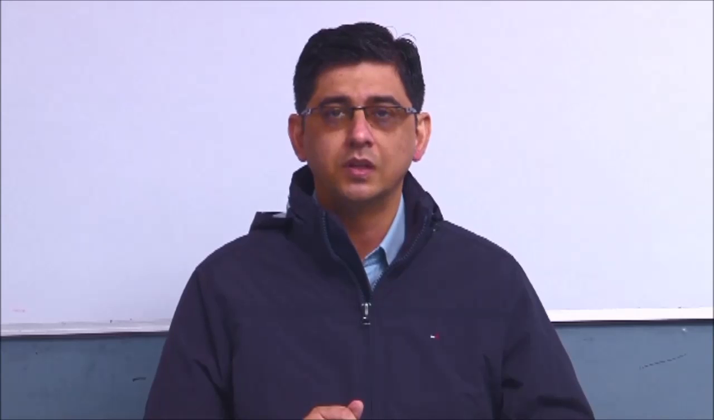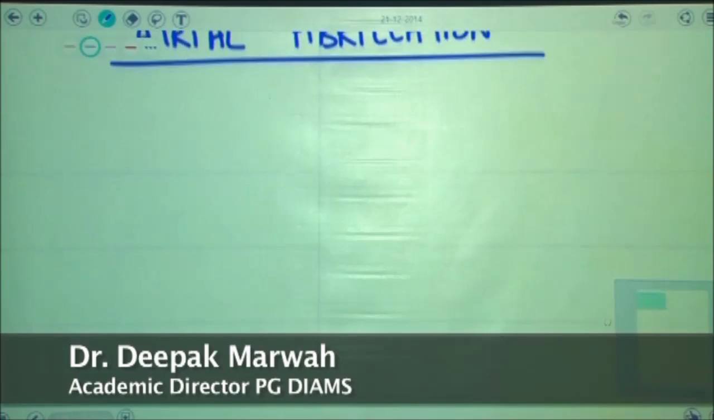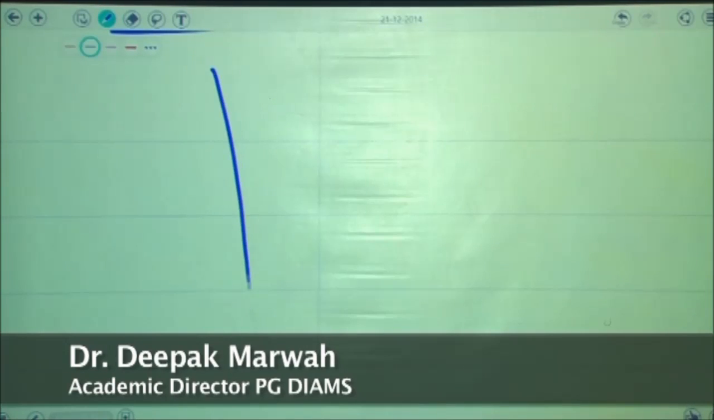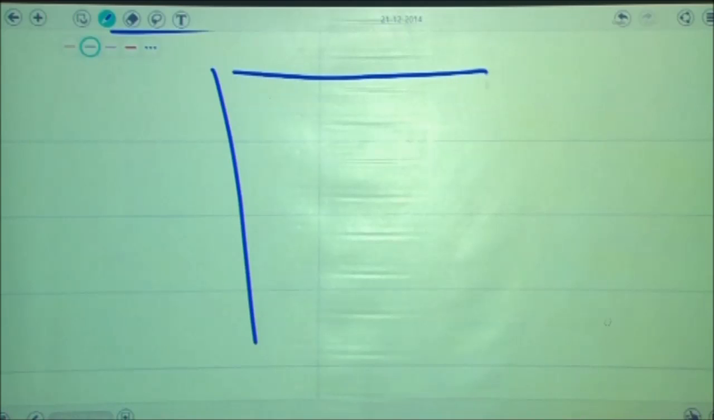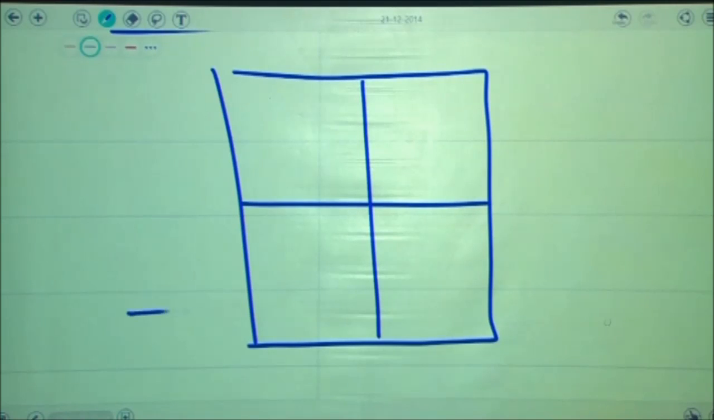Guys, today we shall be studying tachyarrhythmias, and the first tachyarrhythmia that we shall be discussing would be atrial fibrillation. It is the commonest sustained arrhythmia in clinical practice. Atrial fibrillation would be characterized by development of an abnormal ectopic focus, and this ectopic focus would be concentrated in the left atria of the patient.